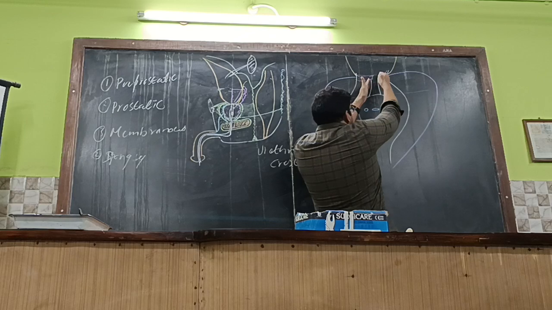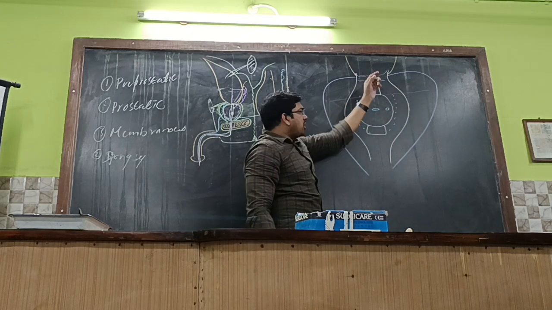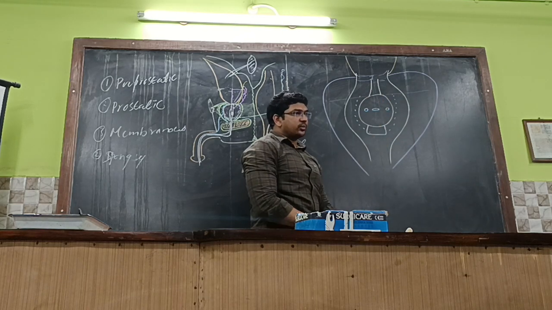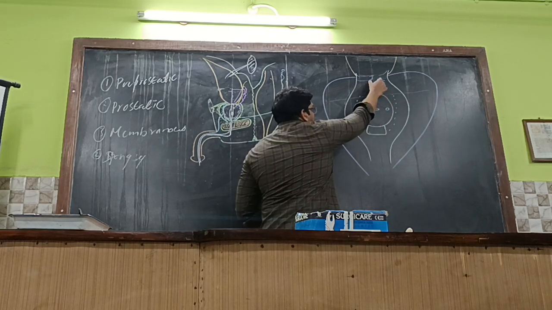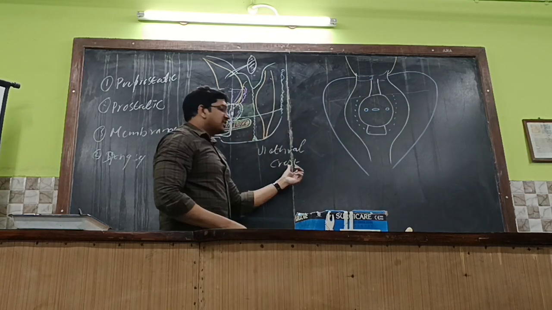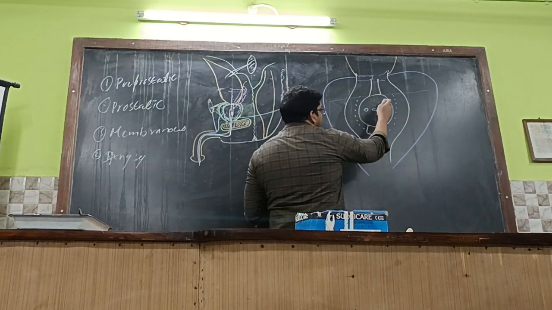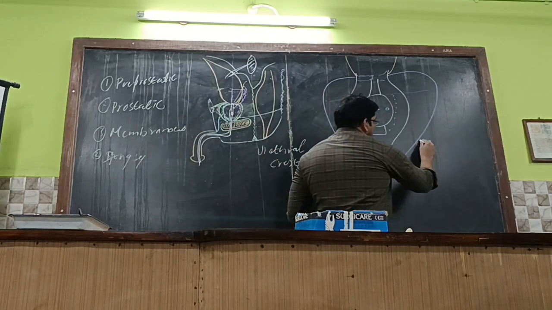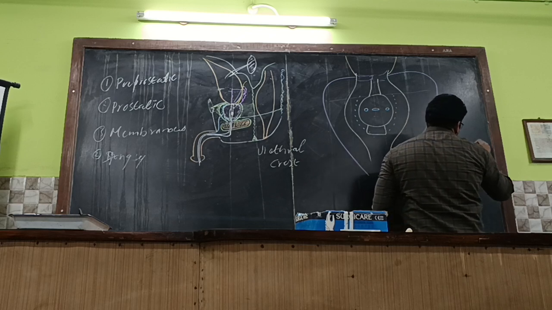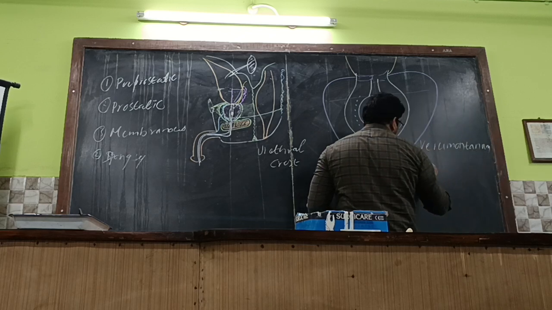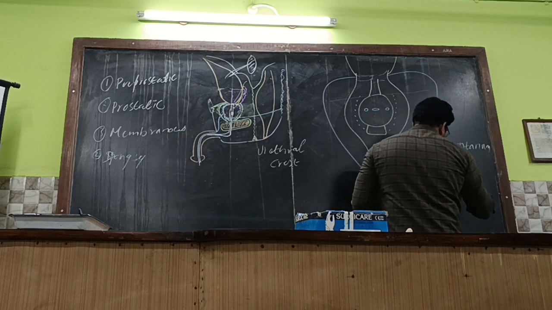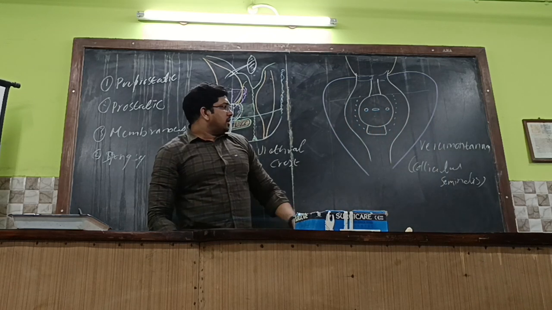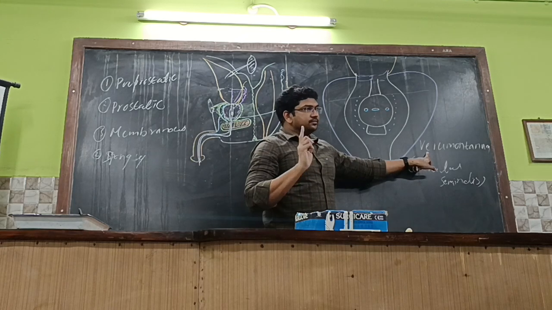So this contains an elevated portion which is narrow above and broader below. In the central part, a circular swelling will be present over here. So this is the elevated mucosal portion which is called the urethral crest. Mucosa, only mucosa. In the middle portion of this, there will be a circular swelling. One more swelling occurs, which is also termed the verumontanum over here. Verumontanum.